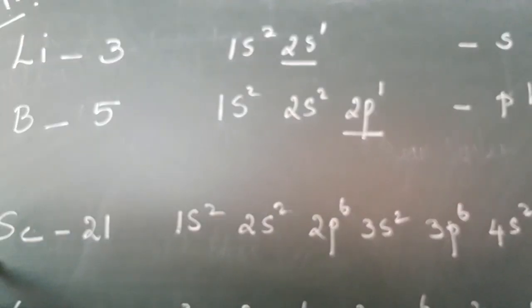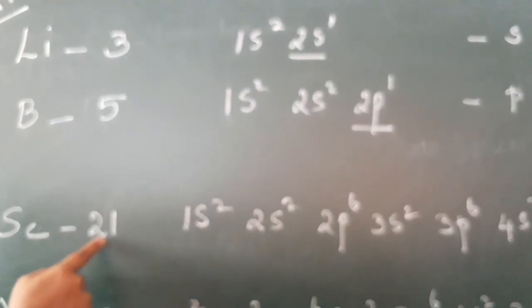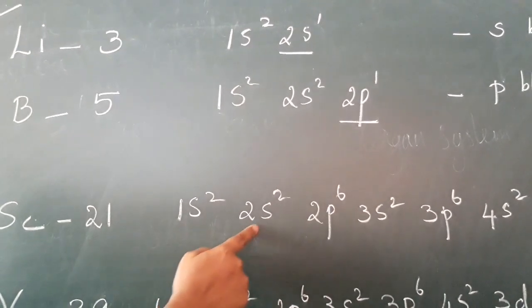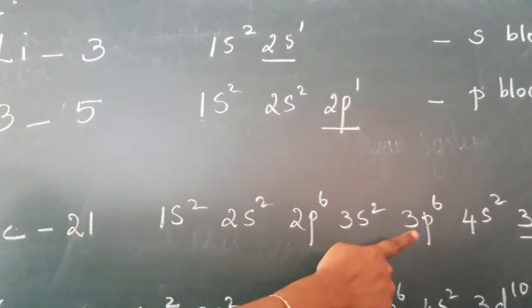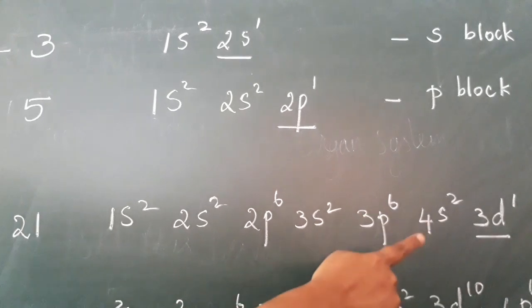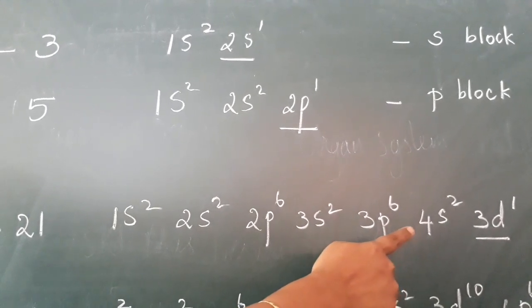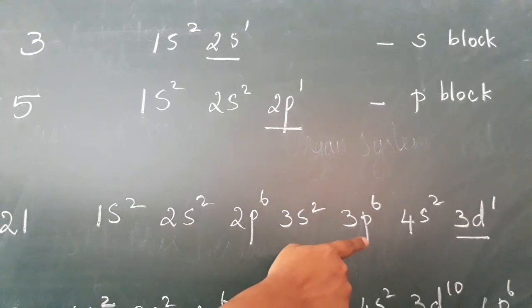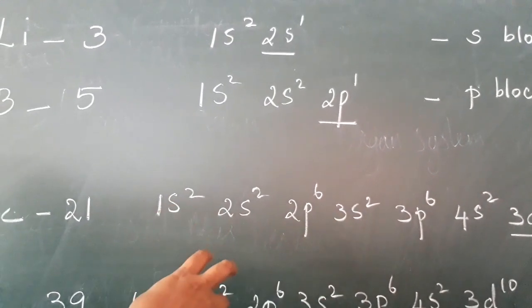Now in scandium, atomic number 21, the electronic configuration is 1s2, 2s2, 2p6, 3s2, 3p6, 4s2, 3d1. The last electron enters into the d orbital, so it belongs to the d block elements. Now we are going to learn the d block elements.